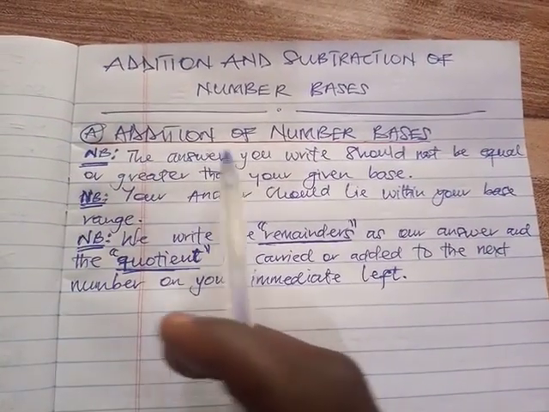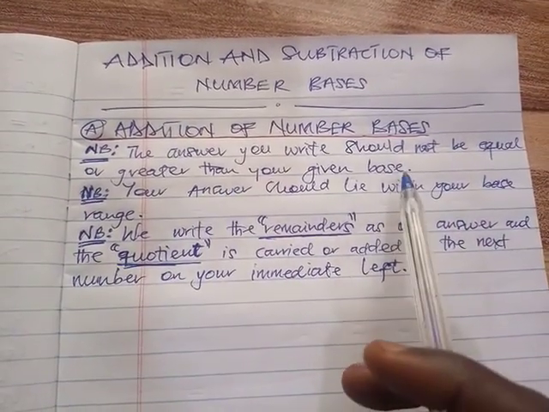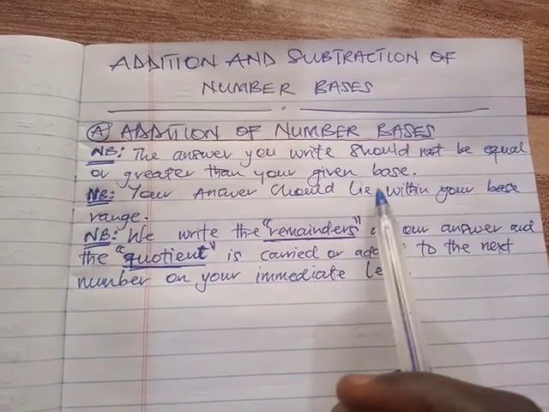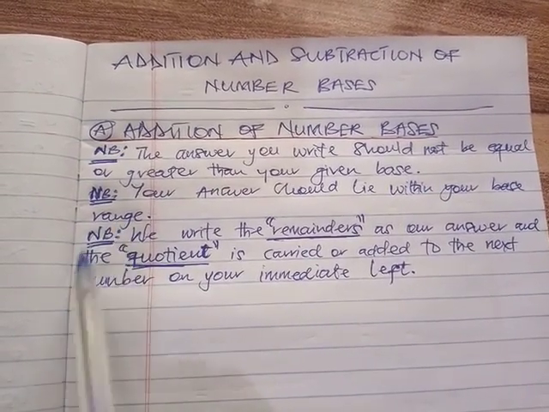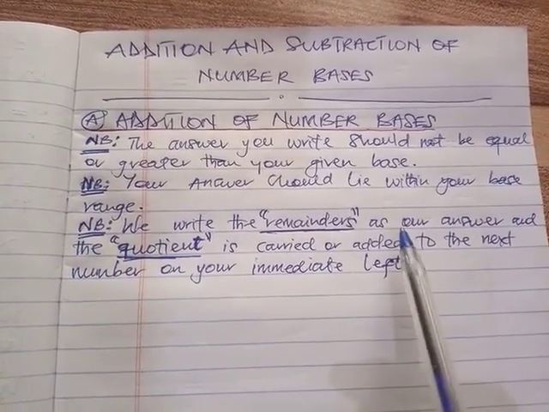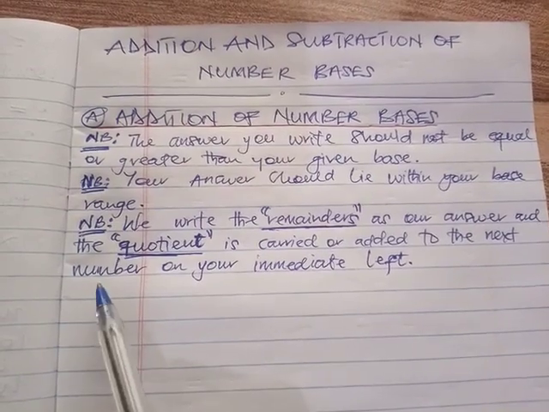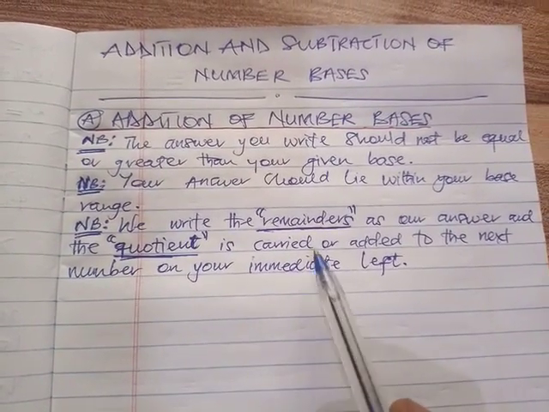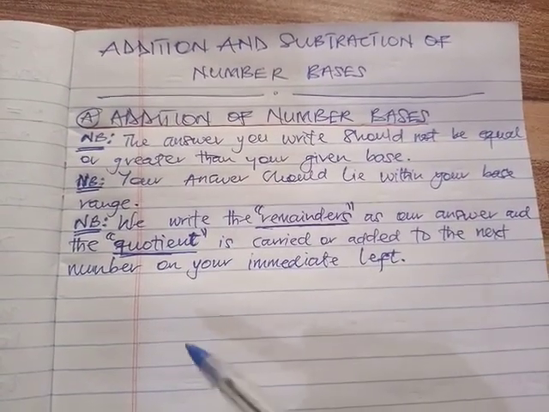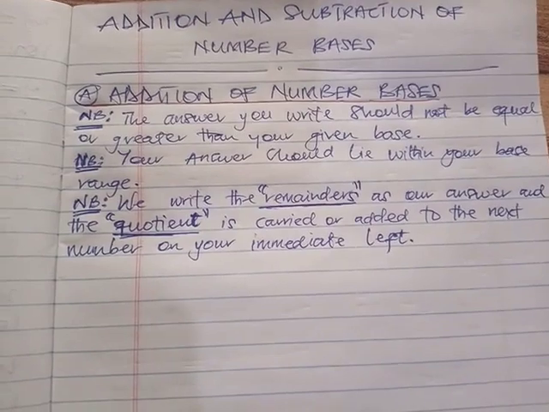The first one is the answer you write should not be equal to or greater than your given base. The next point is your answer should lie within your base range. And the last thing is we write the remainders as our answer, and the quotient is carried or added to the next number on your immediate left. We add the quotient to it, and the remainder you get will be written as your answer.